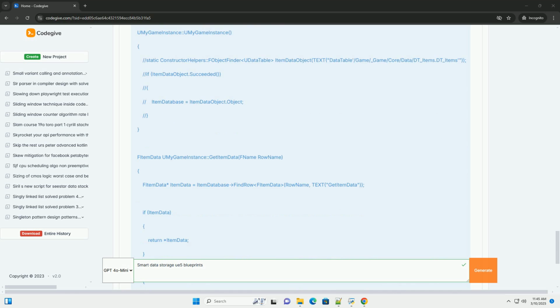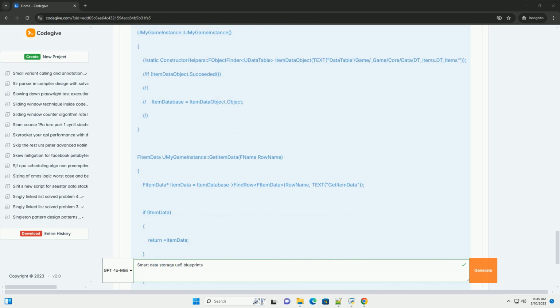Data structures: structs, structures, and data tables. Data management: game instance, game state, player state, for different scopes. Data access: functions, blueprint callable, blueprint pure. Interfaces, to define standardized data access contracts. Delegates, to signal data changes. 3. Choosing a data structure.